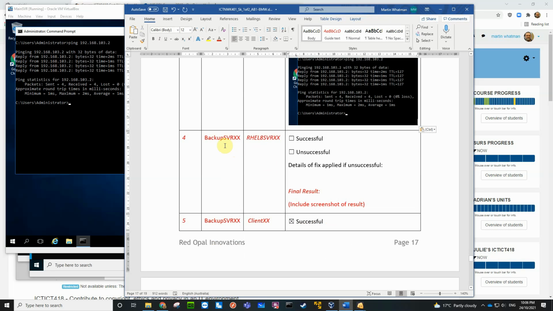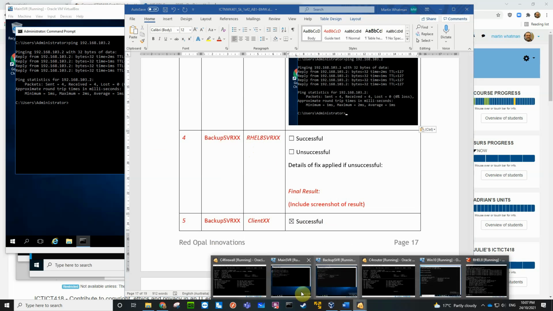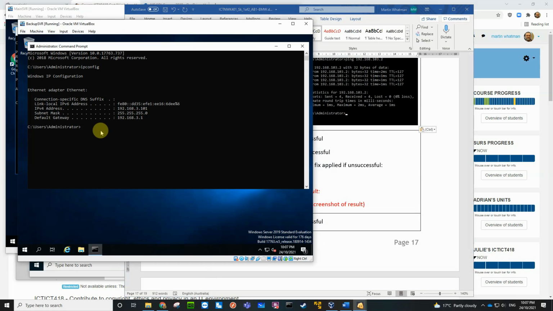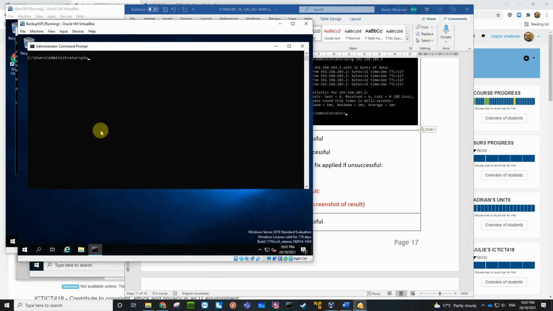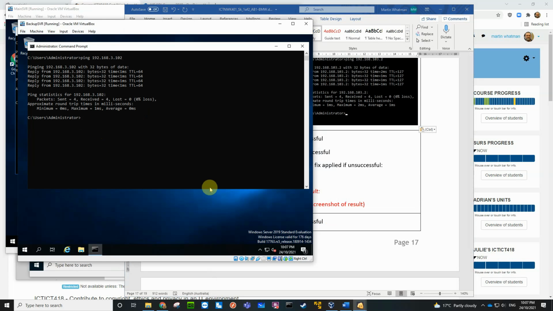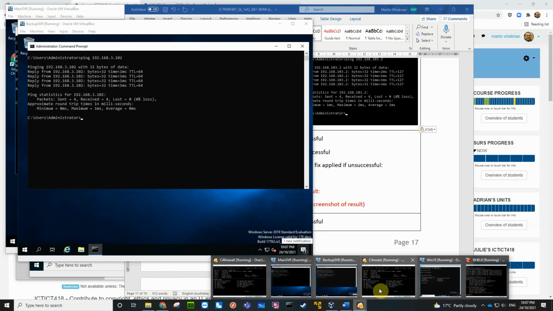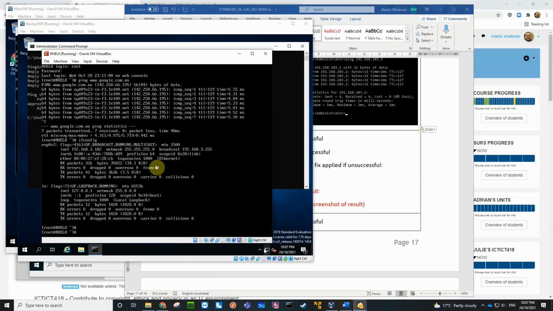Okay, backup server to the Red Hat. So this is 3.101 to 3.102. So let's go to the backup server. Clear screen. Ping 192.168.3.102. Okay, and that's the Red Hat 102.